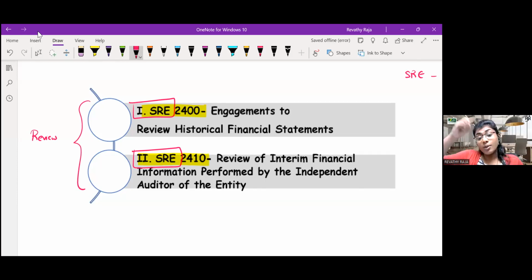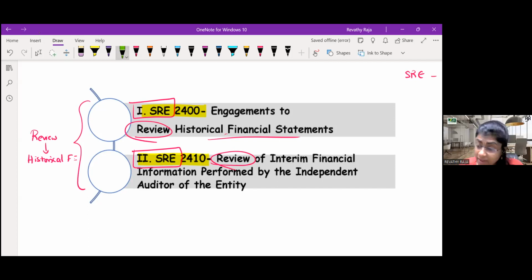It is not audit, not assurance, but you are doing it on historical financials, maybe quarterly, half yearly, whatever it is. Now, why these two sets of standards, guys? Both are review. Both are historical financials only.